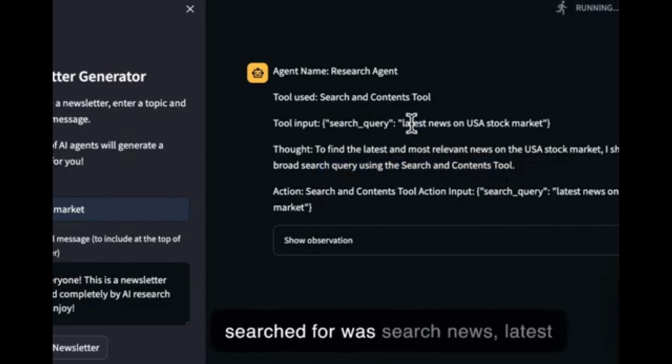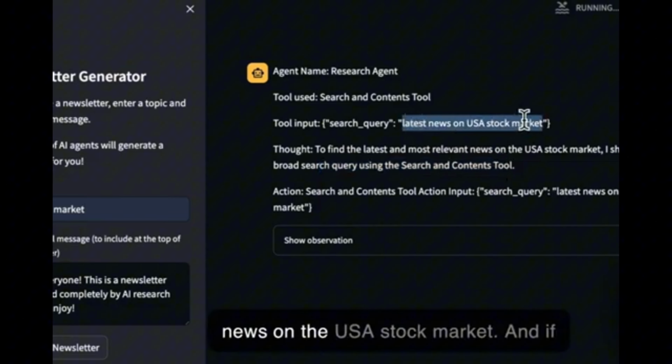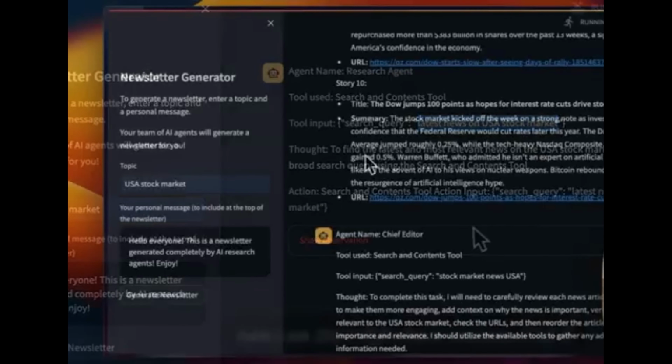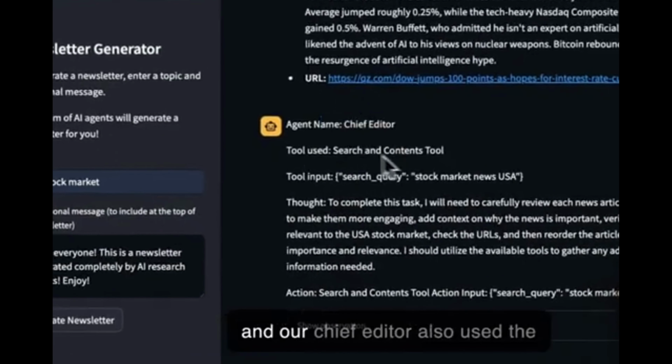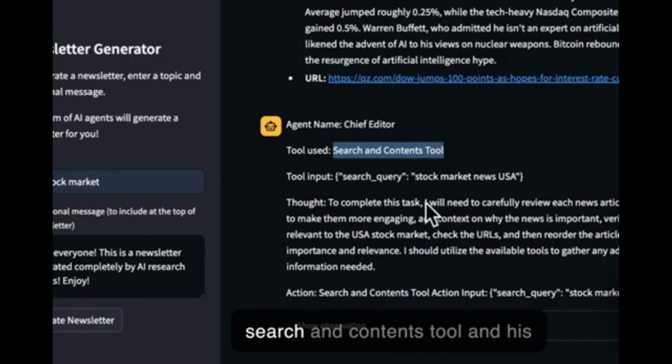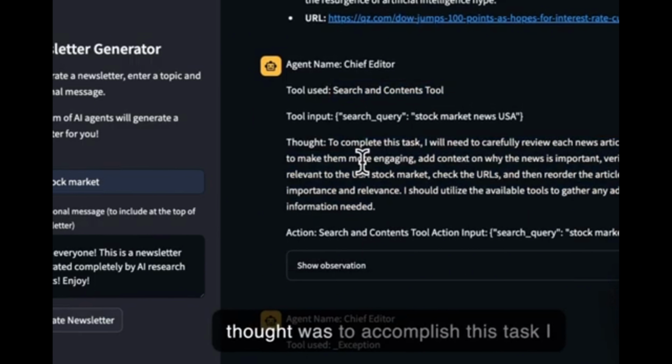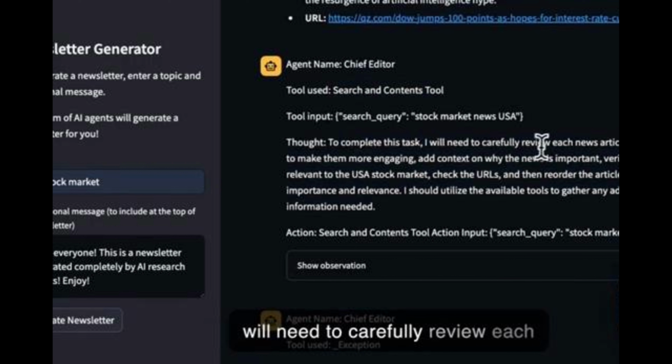The query was: search news, latest news on USA stock market. Then it is the turn of the chief editor, and the chief editor also used the search and content tool, and his thought was: to accomplish this task, I will need to carefully review each and everything. This is where we worked with a creator who needed a newsletter automation system. So when he filled the form and told his needs in this form, our SaaS software created an AI agent that will not just chit-chat but actually perform the task.